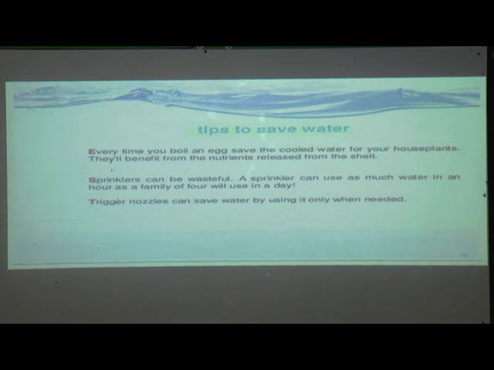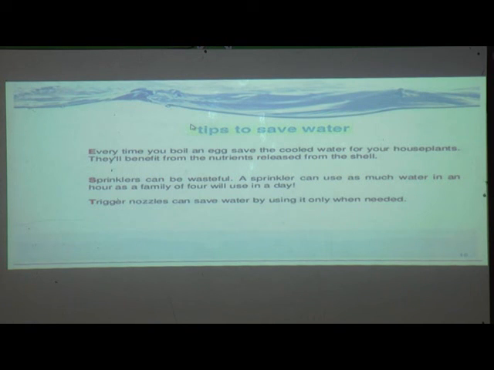And next one, every time you boil water. Not only boil water, but when we wash vegetables at our home, when we wash fruits, when we wash any food, and when we make dal rice every day, that time also we are using water for the cooker. Also for washing rice and dal, that water also we can preserve and store, and we can use it for the plants. So like this we can use and save water.